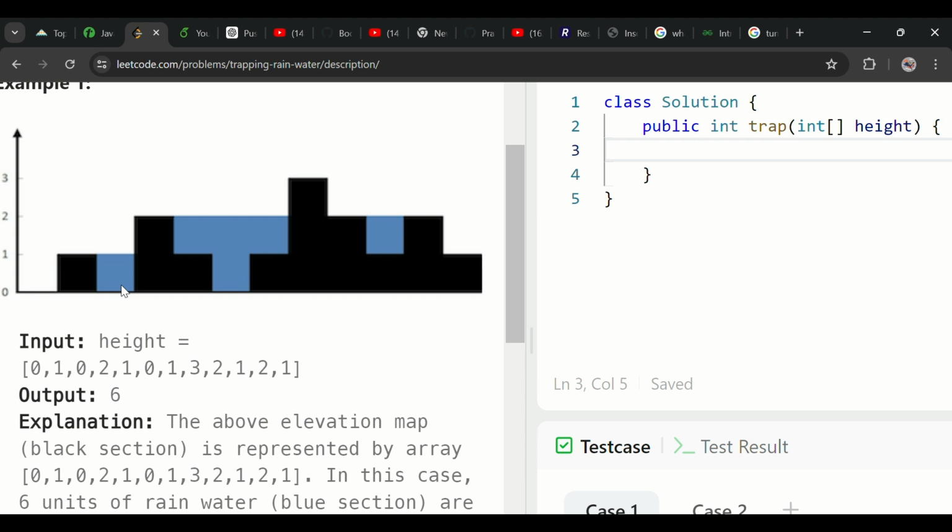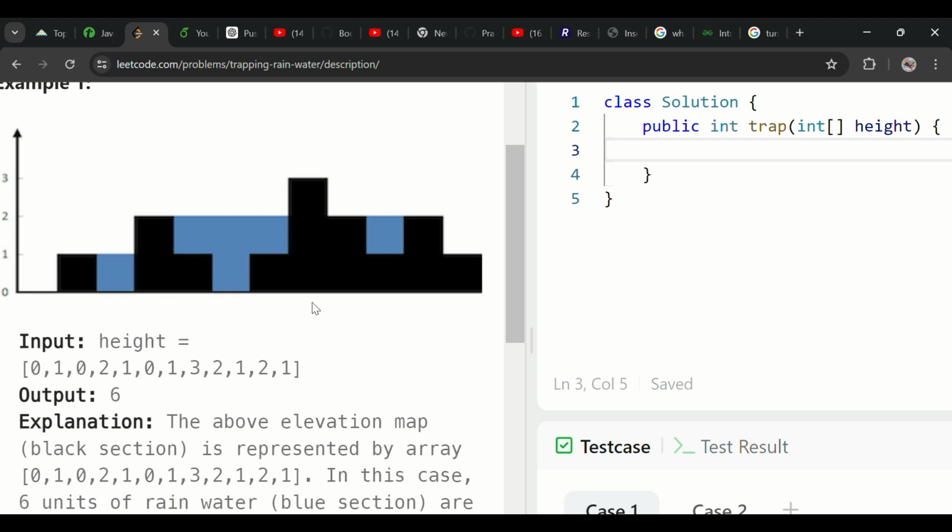Let's take here. On its left, is any block available which is greater than its own? If I'm saying the left, what does it mean? It means this. Is there any block? No. Is there any block greater than this level, level 2? No. On the right, is there any block greater than this level 2? No. So if there is no block greater than its own level on the left and right, then it cannot store water.